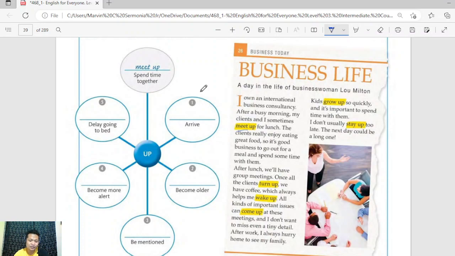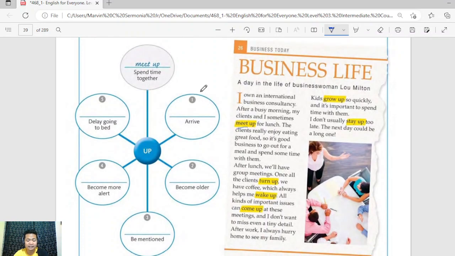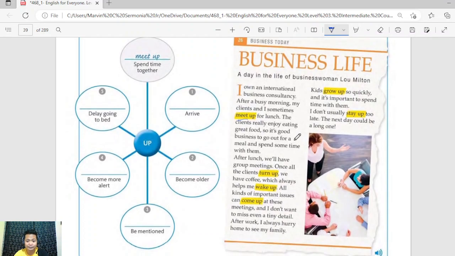All right. Now let's try to identify the meaning. You might not be sure of your answer, but we can make use of context clues to identify the meaning of the verb. Meaning to say, we need to understand the context, what the sentence is telling. So it could give us clues as to what really is the meaning of this word. So we have the phrase turn up. After lunch, we'll have group meetings. Once all the clients turn up, we have coffee, which always helps me wake up.